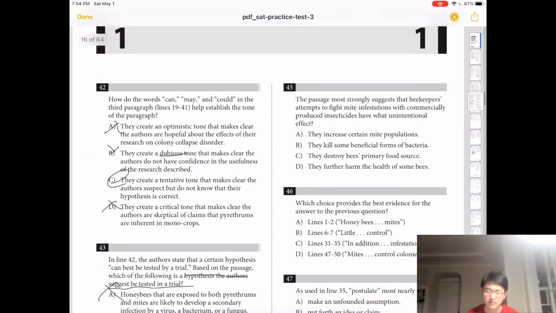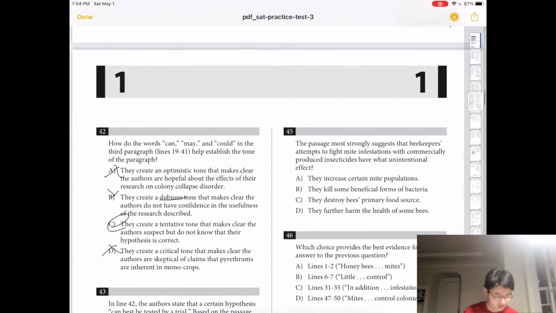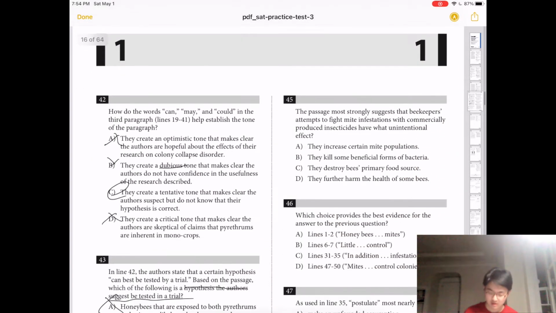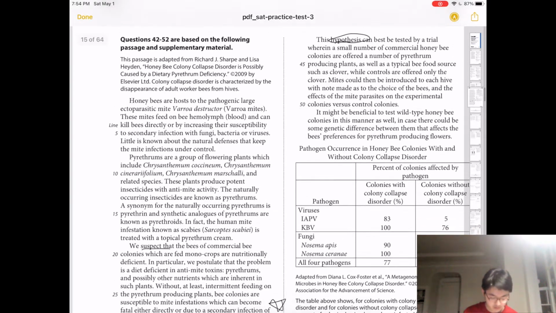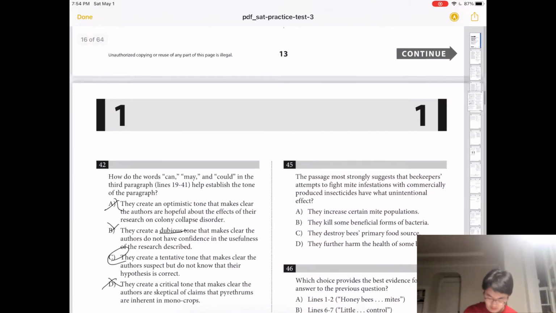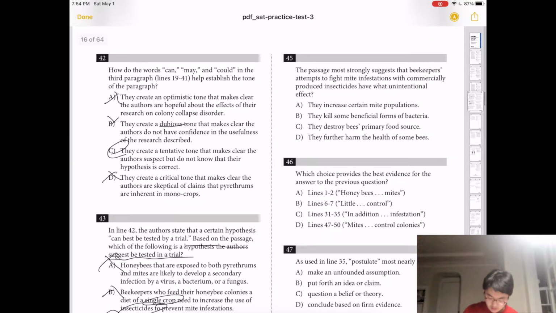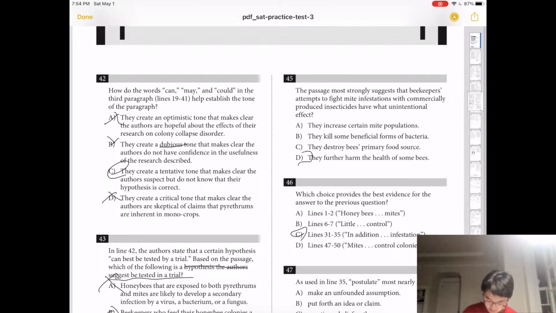Number 45, the passage most strongly suggests that the beekeeper's attempts to fight mite infestations with commercially produced insecticides have what unintentional effect. This one is also one of those connected questions. So 1 to 2 has nothing to do with pesticides. 6 to 7 also does not. 31 to 35 does. And 31 to 35 is connected with further harm.